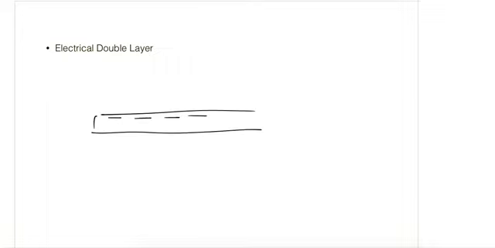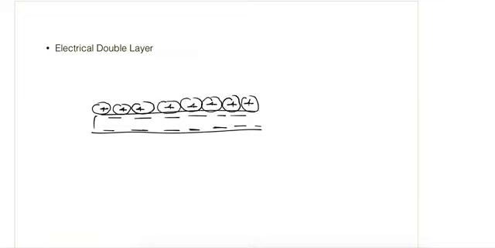And next is the electrical double layer. So if this is the clay particle, it has a negative charge near the surface. Near the surface this water will be highly oriented, and the molecules will be very close to each other, and for some distance it will remain like this.